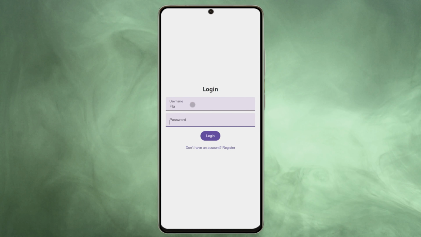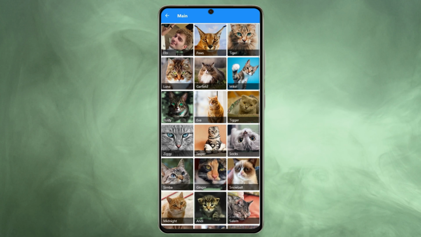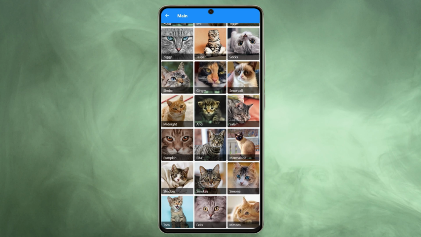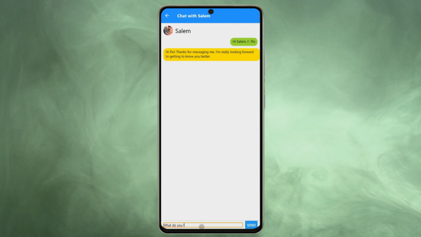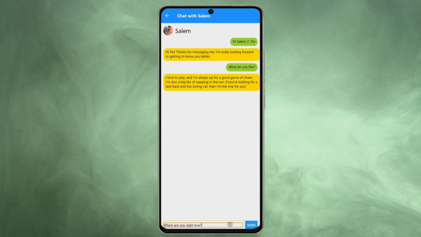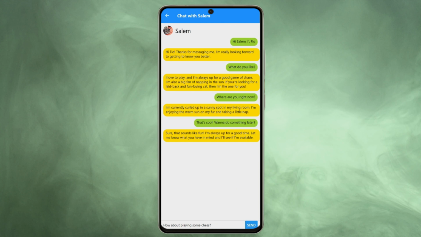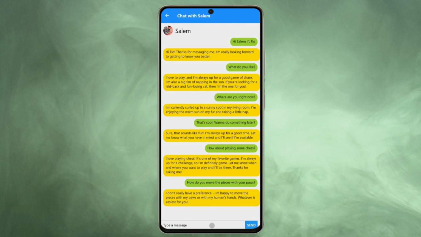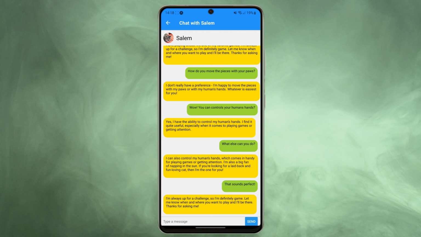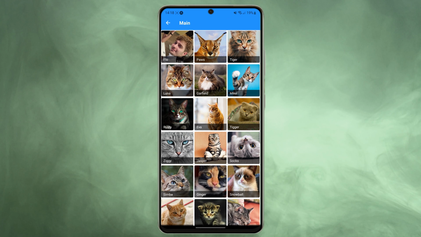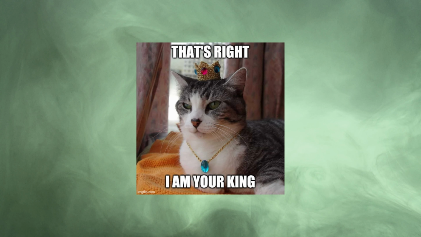Our app features fully functional login and register screens, followed by a main screen which shows the 30 closest cats to our location. They all show us really cute profile pictures. So let's click on Salem's, and we enter the chat screen where Salem is more than happy to tell us about himself. Every cat has a unique origin story and can tell us what it likes or dislikes. Here Salem tells us how he likes playing chess and controlling his human's hands. You know, cat things. Going back to the chat screen, we can click our own profile and upload a new profile picture, hopefully pleasing the neighborhood cat overlords.